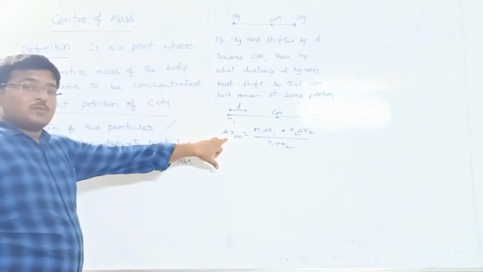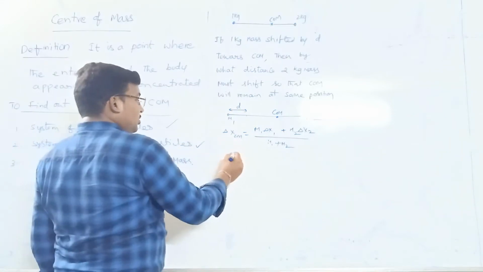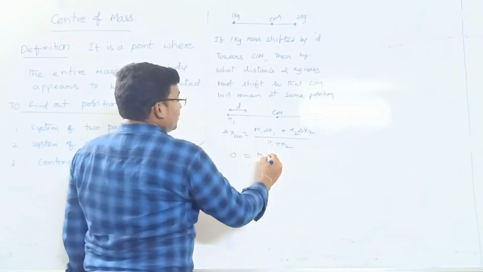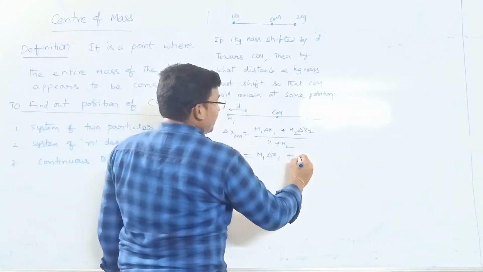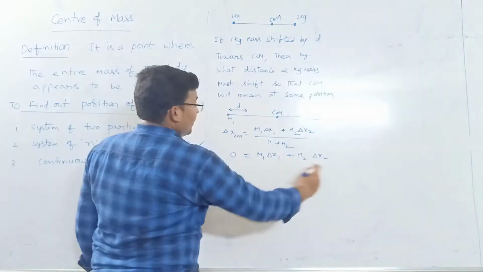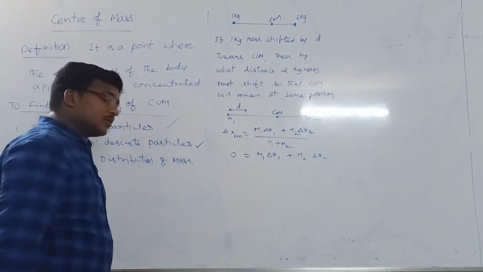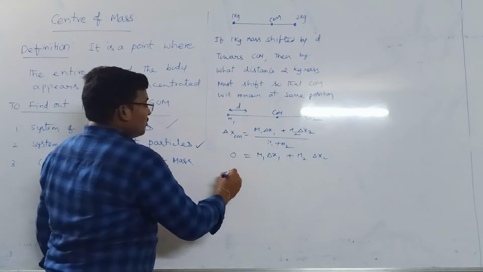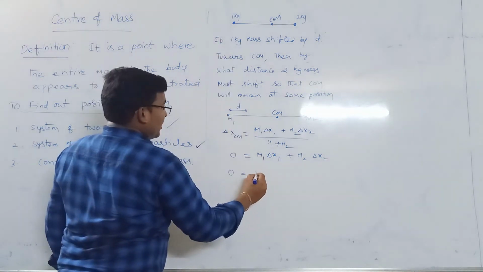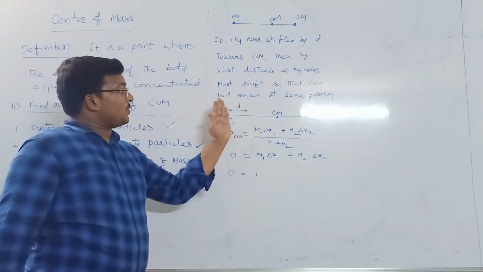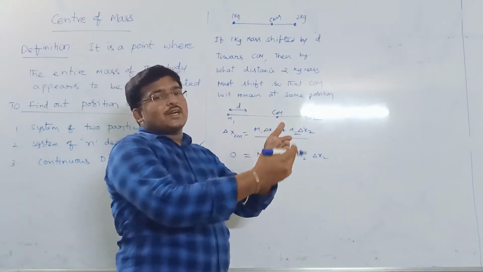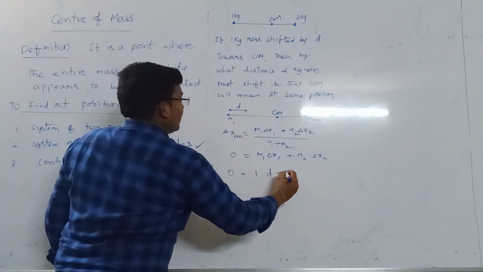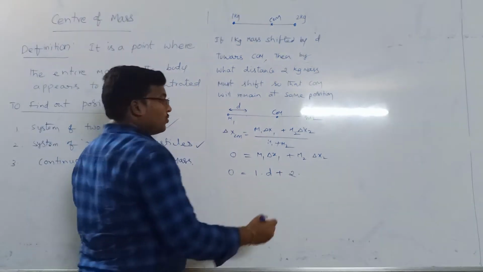So where the center of mass position is not changed at all, so it's 0. Delta means change in position of center of mass, so m1 into change in position plus m2 into change in position, by m1 plus m2, again this side becomes 0. So I can apply this here: 0 is equal to mass of the first particle, 1 kg, into the shift. I will take the shift towards the right side as positive and towards the left side as negative. Then this is shifted d, plus m2 is 2 kg and we don't know the shift.